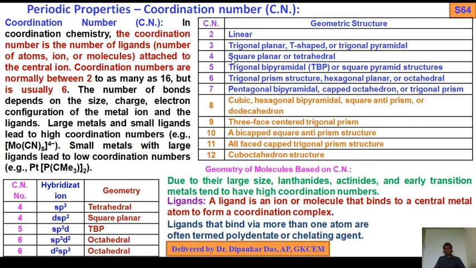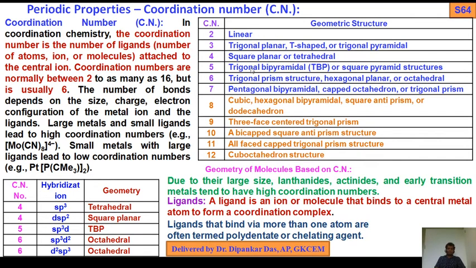If coordination number 4, square planar or tetrahedral. If coordination number 5, trigonal bipyramid, TBP, or square pyramidal structure. If coordination number 6, that means 6 ligands, trigonal prism structure or hexagonal planar or octahedral structure. For 7, pentagonal bipyramid, capped octahedron or trigonal prism.